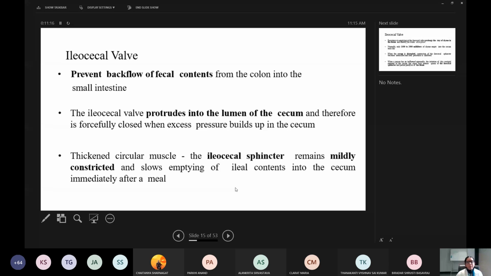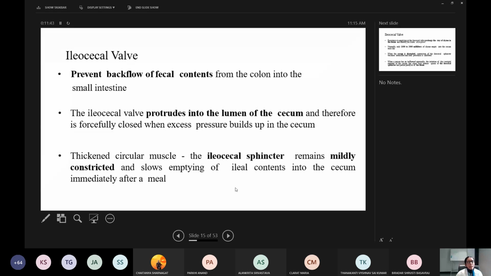So when the pressure is more in the cecum, the valve protrudes into the lumen of the cecum and is forcefully closed, so that the cecal matter does not enter the small intestine.